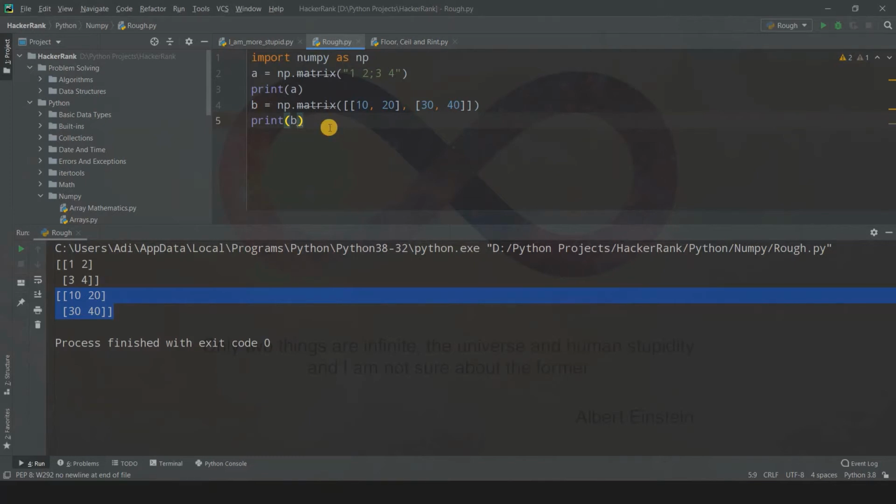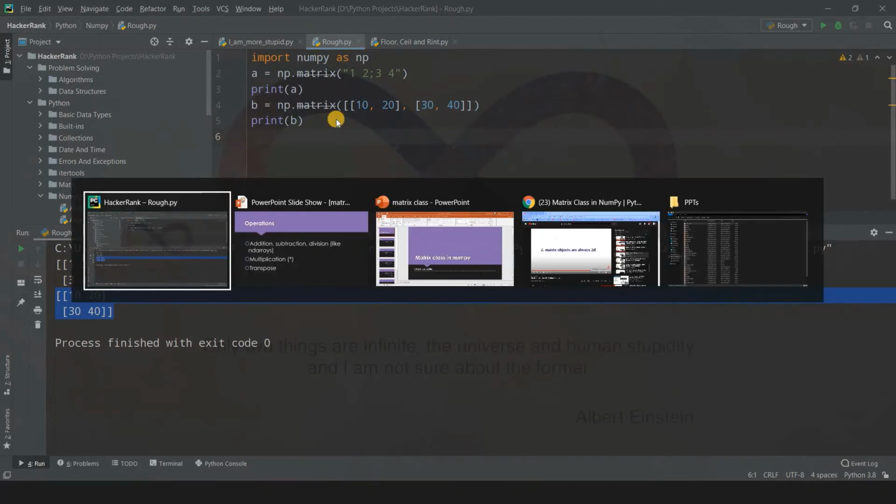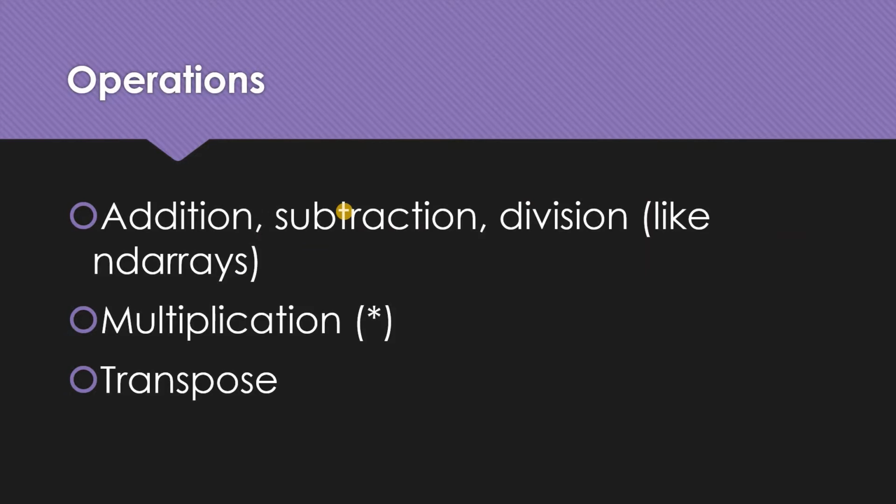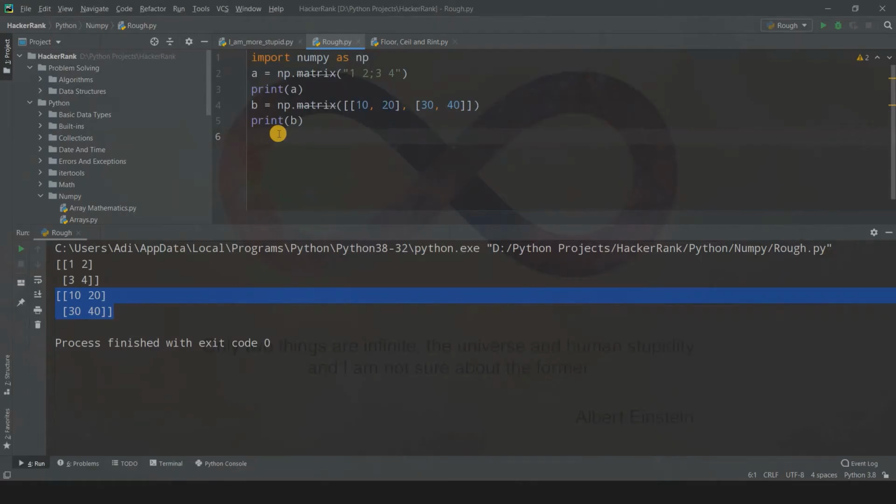Now let us perform some operations on these matrices. The operations are addition, subtraction, and division. They are similar to ND arrays, so you can just write plus, minus, and the forward slash for divide. Multiplication is a different thing, and transpose is the same thing again. So let's talk about it.